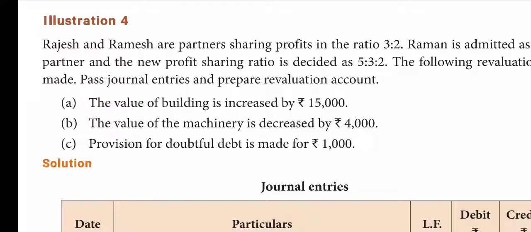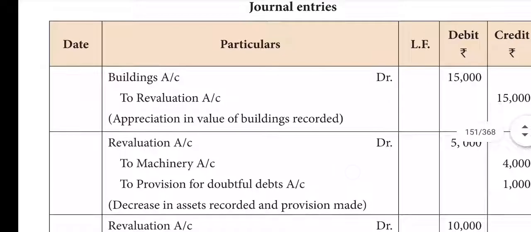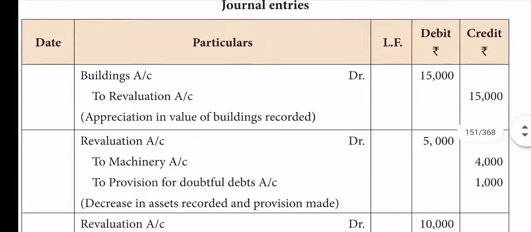Therefore, for the 2 loss items we can pass just one journal. As I pointed out at the beginning, the respective assets account debtor to revaluation account. See here, the value will increase, therefore building account debtor to revaluation account 15,000.